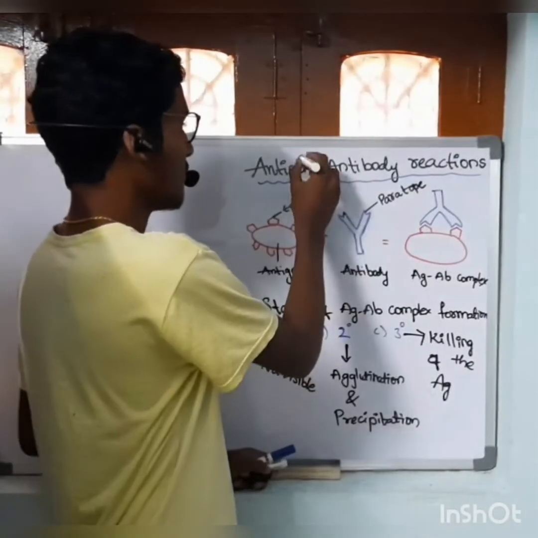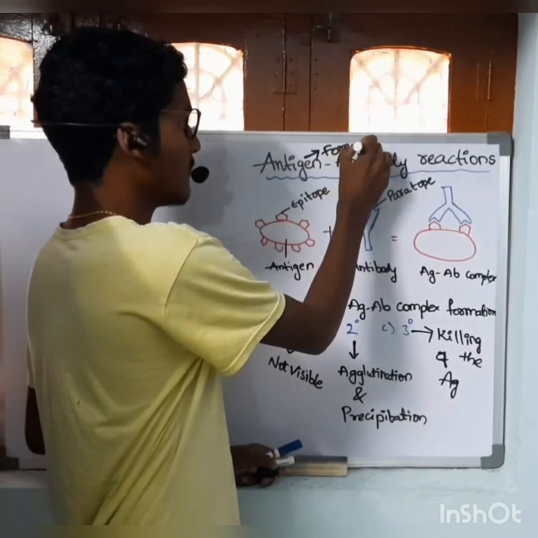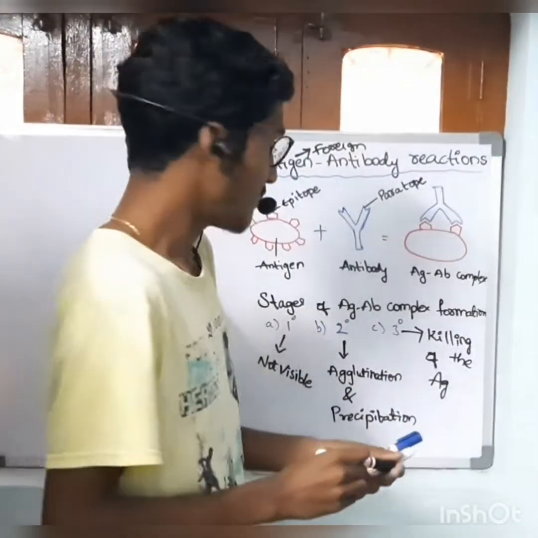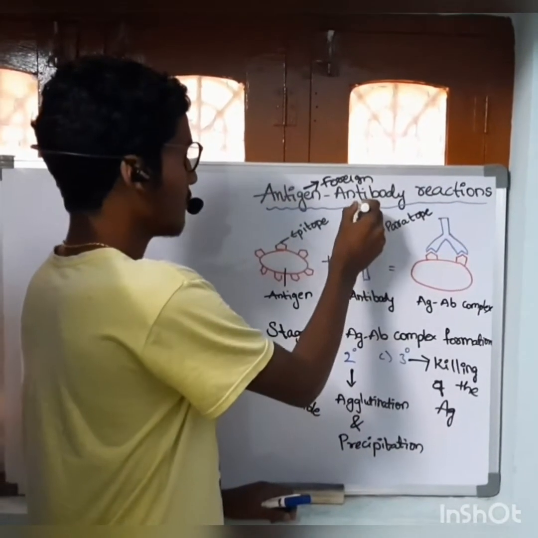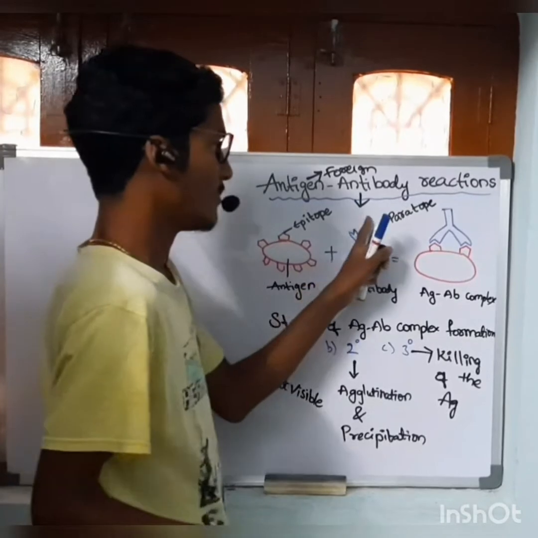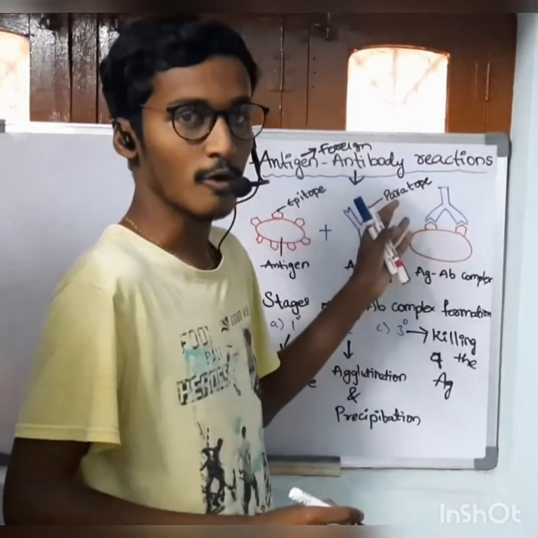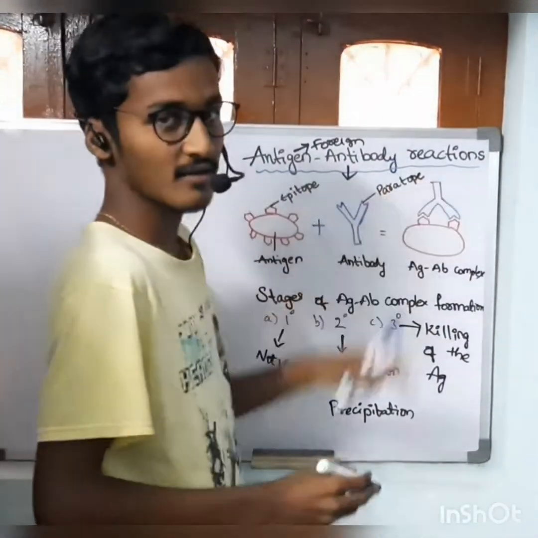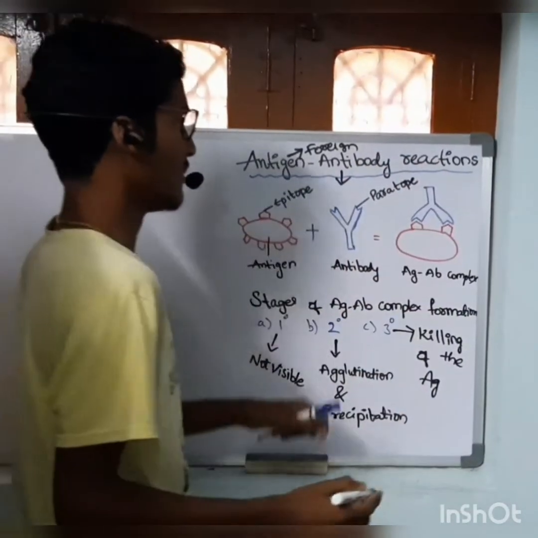Antigen means a foreign particle which enters the body and causes infection. Antibody is the response produced by the body after the entry of an antigen. It is the definition of the antibody. The reaction between antigen and antibody is known as antigen-antibody reaction.